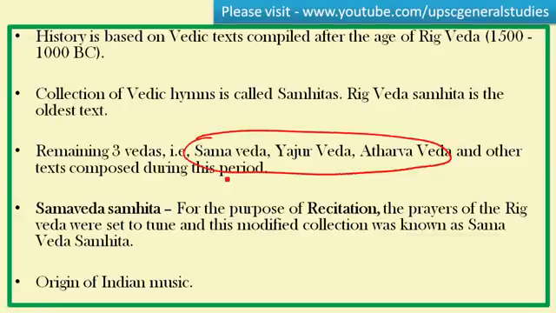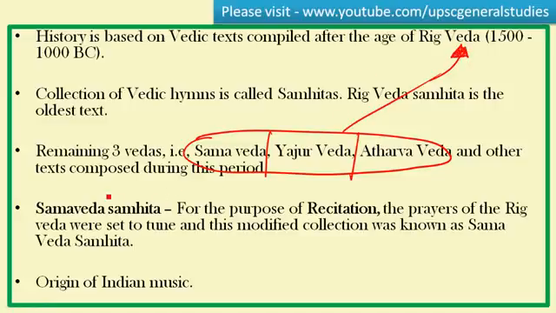Please remember this. And these remaining three Vedas, which were compiled during the later Vedic period, had no independent existence. So they were dependent on the Rig Veda. They provided clarifications and various forms of explanation to the Rig Veda.